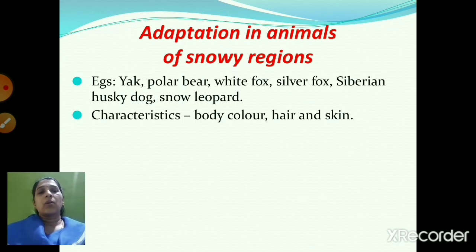Then we saw about the adaptation in animals of snowy regions. So in the snowy regions, we see animals like yak, polar bear, white fox, silver fox, Siberian husky dog, and snow leopard. So these animals have got some typical characteristics like their body color and the hair and the skin. They have got thick hair so that they can adjust to the surrounding.